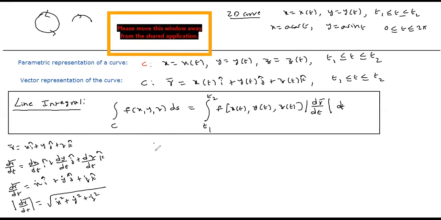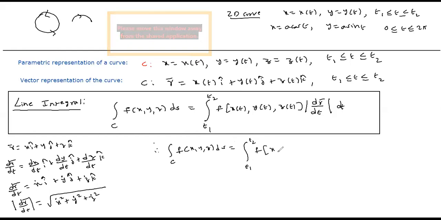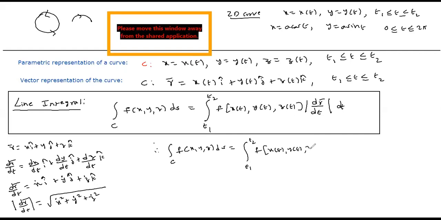Therefore the integral over c of f of x y z ds is nothing but the integral from t1 to t2 of f of x of t, y of t, z of t, the whole thing being some function of t, multiplied with the square root of x dot square plus y dot square plus z dot square, dt.